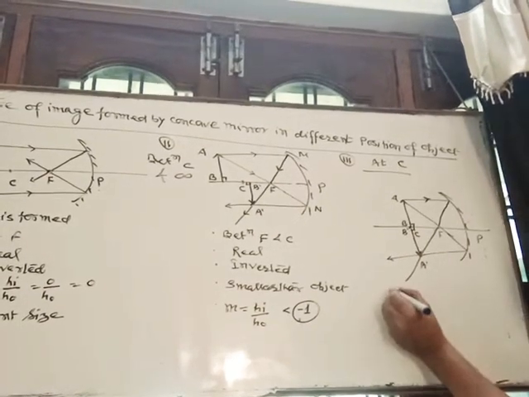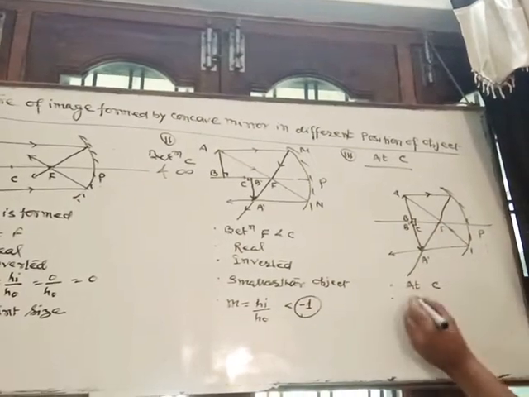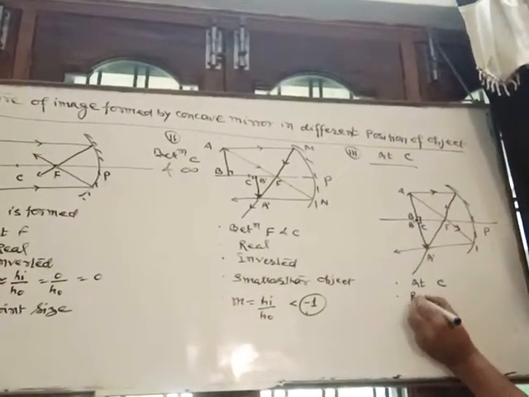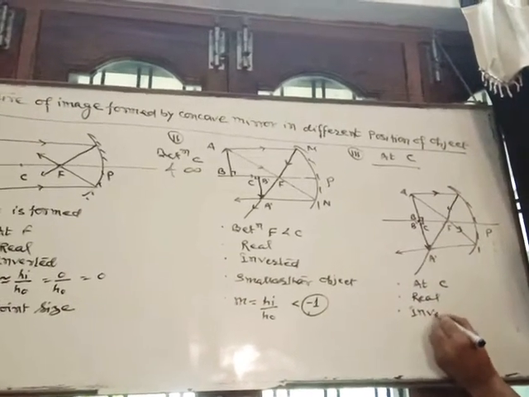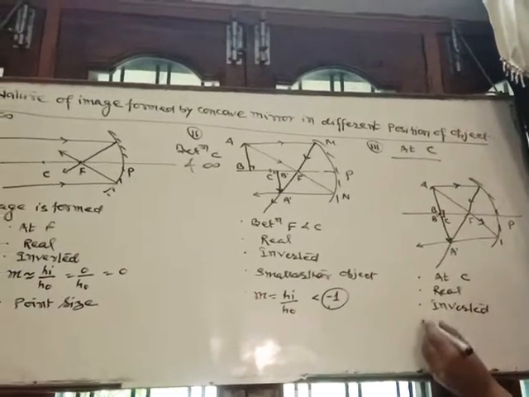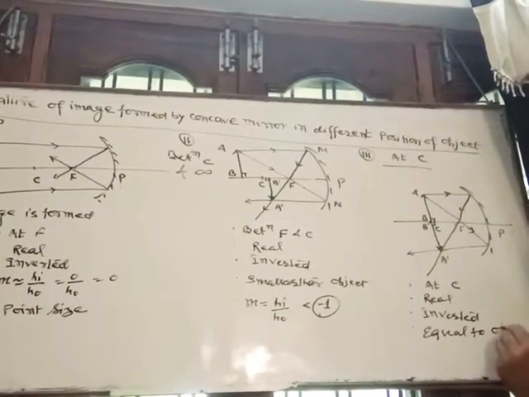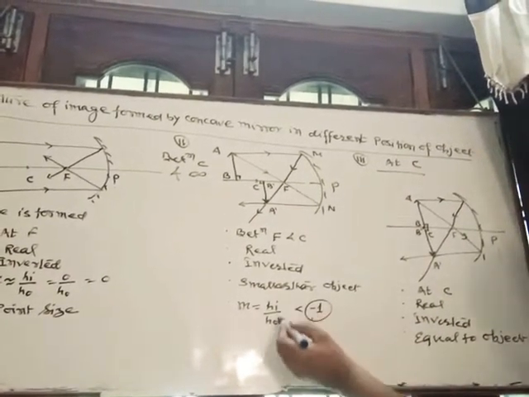So the image is formed at center of curvature, and since it is in front of the mirror, it is real, so it is inverted, equal to the object. And see here again magnification, height of image by height of object.